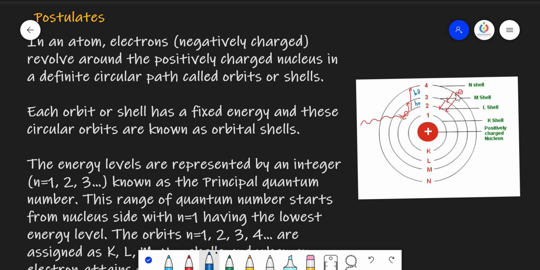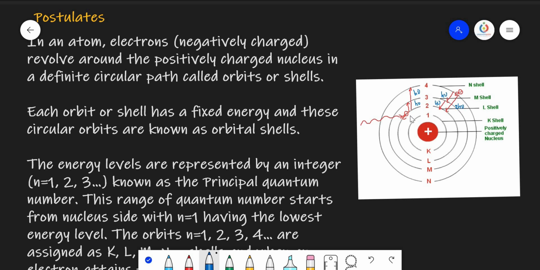If the electron loses 2 h nu of energy at a time, it will come back from the fourth energy state to the second energy state, meaning it directly crosses two orbits. If the electron in the fourth orbit loses only 1 h nu of energy, it will come back to the third energy state. Again, if it loses one more h nu of energy, it will come back to the second energy state.